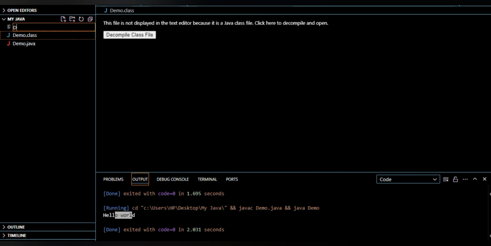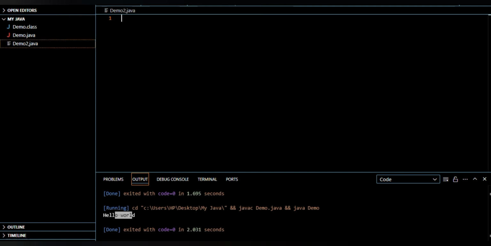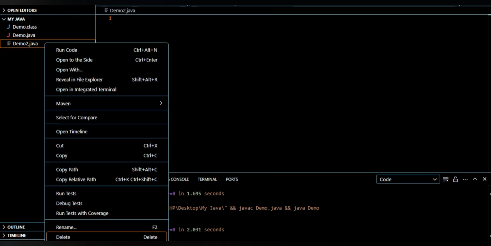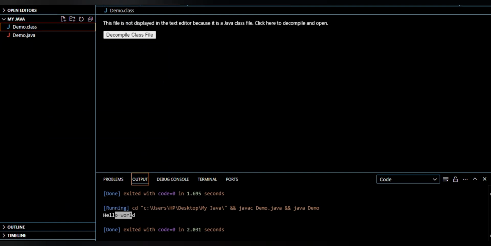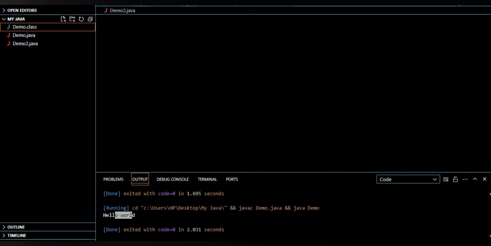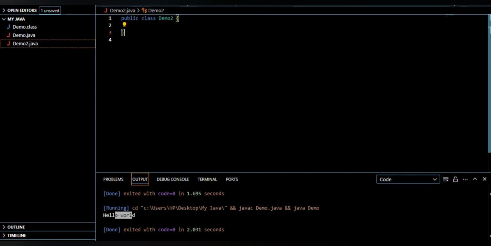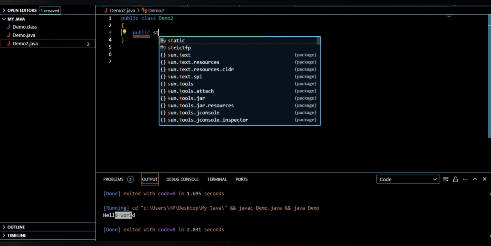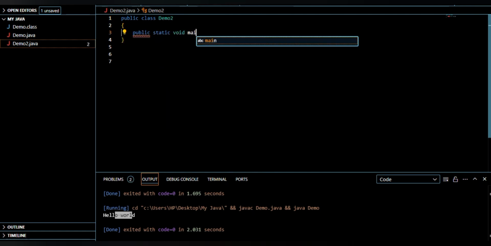Suppose I created another file named demo2.java. The class name is created here. Here I will write public static void main.